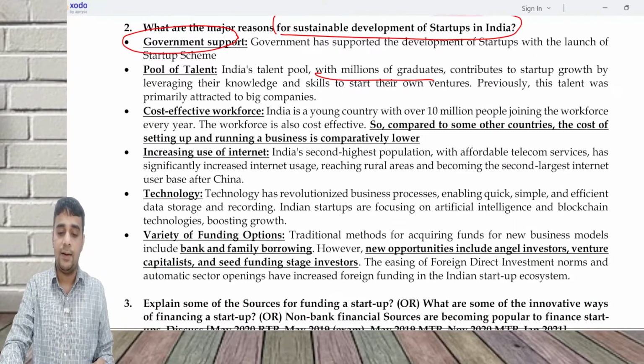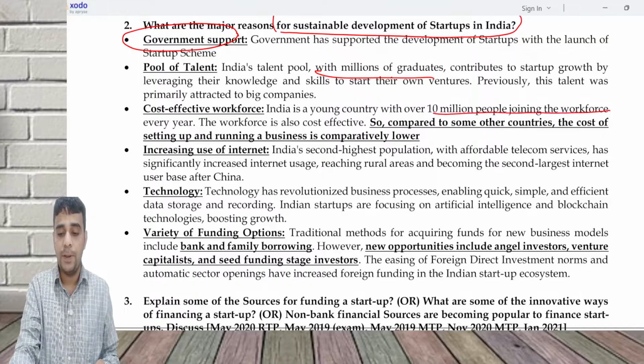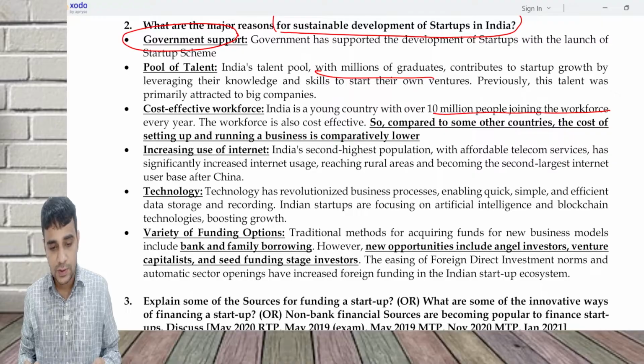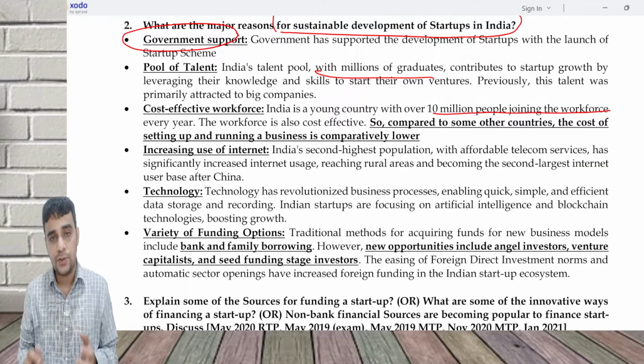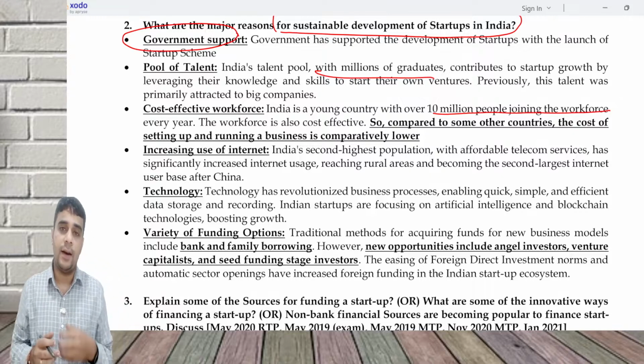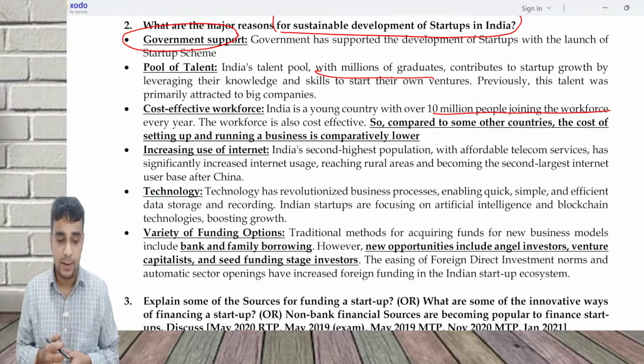India is a young country with over 10 million people joining the workforce every year. Every year 1 crore people are joining the workforce. This is cost effective. So because of this, when you compare to other countries, the cost of setting up and running a startup or a business is comparatively lower.